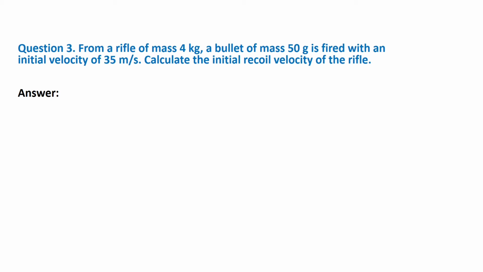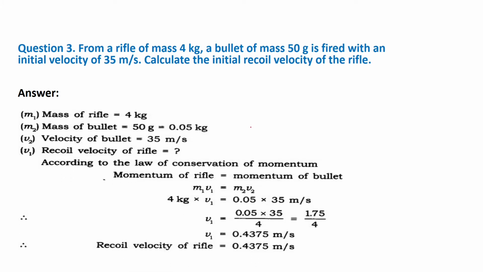Next question. From a rifle of mass 4 kg, a bullet of mass 50 gram is fired with an initial velocity of 35 meter per second. Calculate the initial recoil velocity of the rifle. Here you will see that the rifle mass is 4 kg and the bullet mass is 50 gram. Second, the initial velocity is 35 meter per second. We have to find the recoil velocity of the rifle. As we know from conservation of momentum, the momentum of the rifle must be equal to the momentum of the bullet.